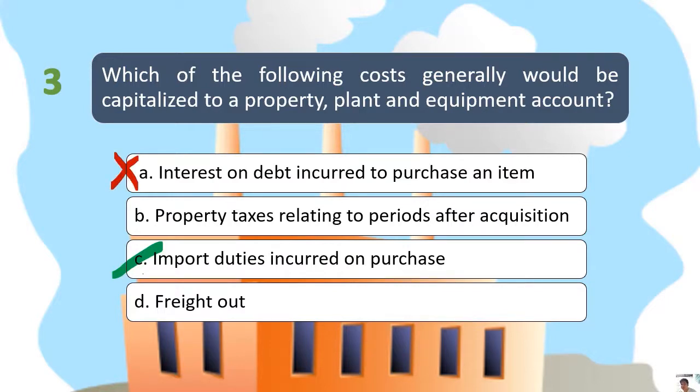Letter B, property taxes relating to periods after acquisition. So, although some property taxes may be included as part of the asset, these property taxes must be incurred before the acquisition of the asset. So dahil after acquisition na yan, considered to a subsequent recognition. So therefore, this must be considered as an outright expense. So letter B is also wrong. Letter D, as we all know, freight out. So, alam naman natin ang freight out is a selling expense. So, never po siya magiging part ng ating property, plant and equipment. So, therefore, the right answer is letter C, which is import duties incurred on purchase.